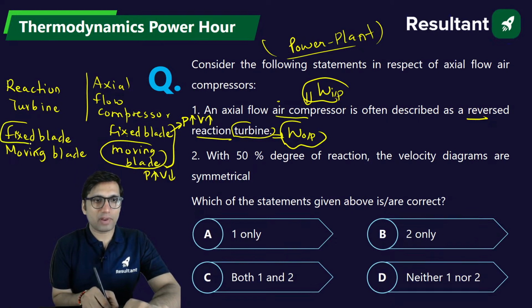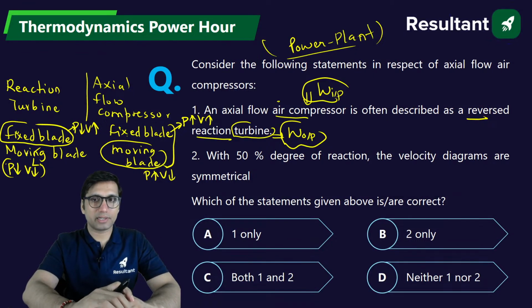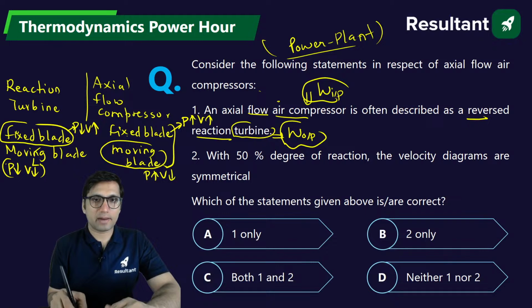While in the case of reaction turbine, in fixed blade, pressure decreases and velocity increases. In moving blade, what happens? Pressure will decrease and velocity will also decrease. So in somewhat, it is a reaction turbine. Axial flow air compressor is often described as reverse reaction turbine, because the reverse thing happens as compared to reaction turbine, and with 50% degree of reaction.